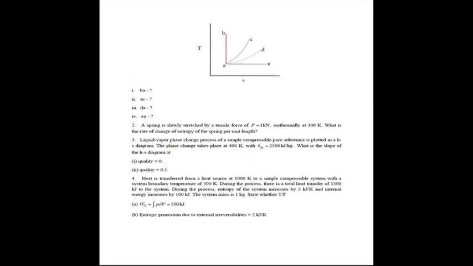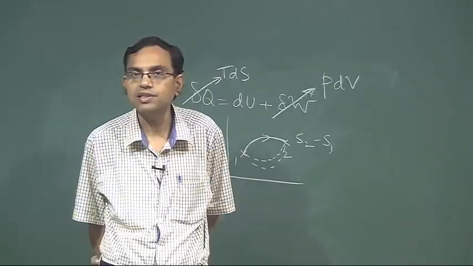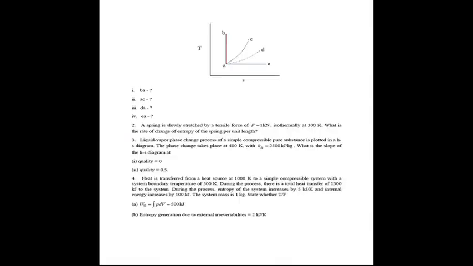There is a TS diagram given here, you can see where there are certain lines which are drawn for an ideal gas, and as a special case you may consider an ideal gas with constant Cp and Cv. So, what do these lines represent? So, BA is what? This you can tell very clearly. It is an isentropic process, no doubt about it, but expansion or compression? So, let us use the TdS relationship here.